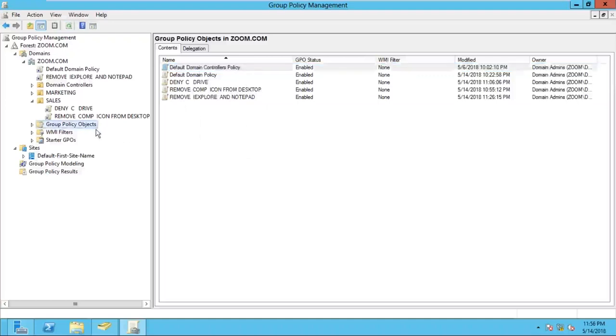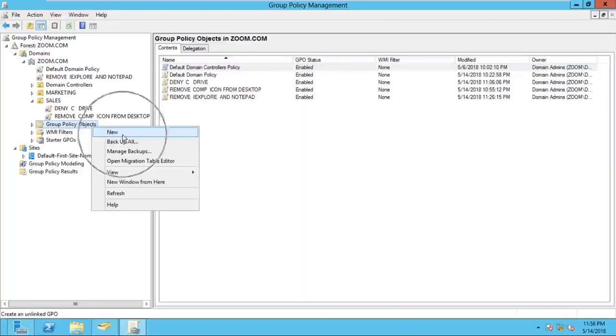Here we can also create a new policy. If I right click on group policy objects, we have the option New, and we can create the policy. But whenever I create a group policy in group policy objects, the policy is created, but it will not apply on any level. So first we create the policy here, then we can link the policy.